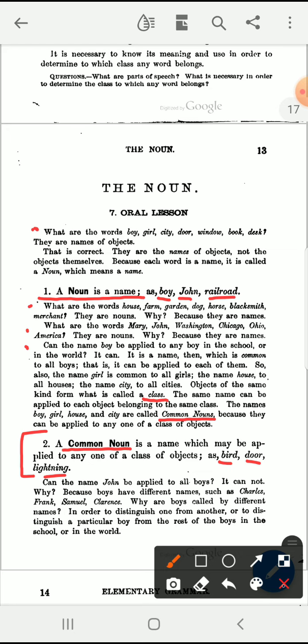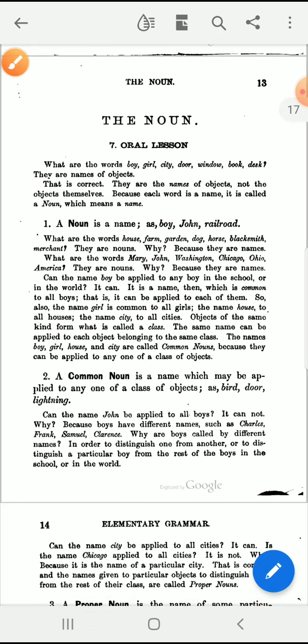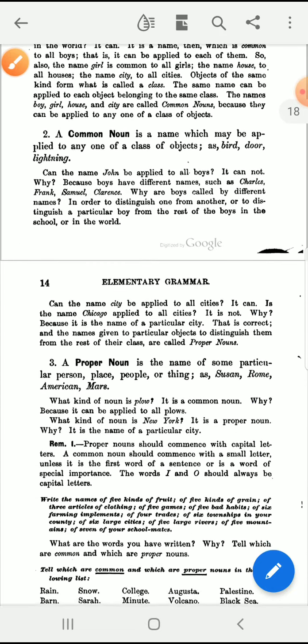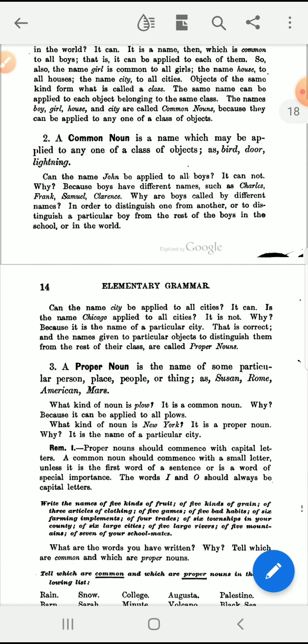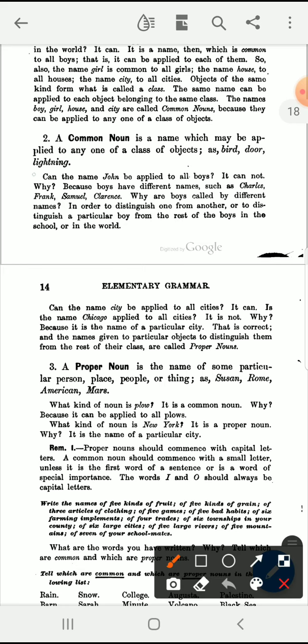Let's continue our study. Can the name John be applied to all boys?